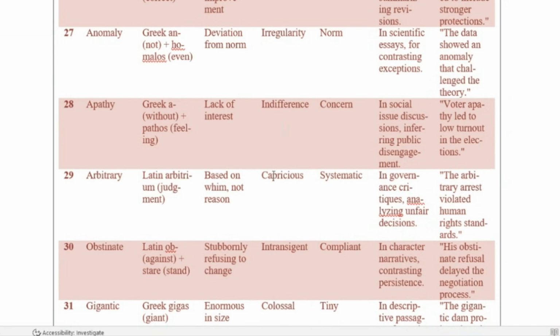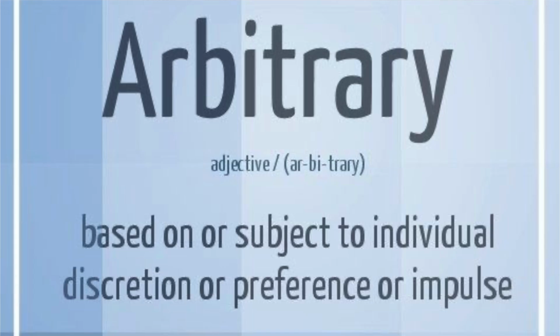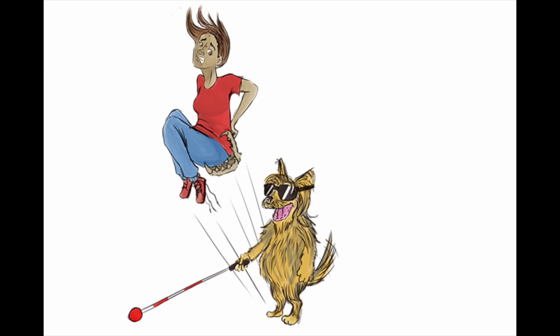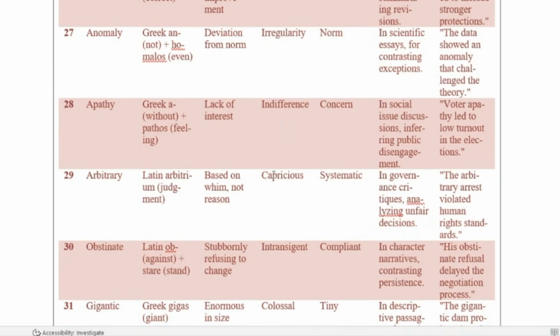Next is the word arbitrary. It comes from the Latin word arbitrium, meaning judgment. Arbitrary means based on whim and not reason. The synonym is capricious and the antonym is systematic. In governance critiques and in passages describing governance, this word helps analyze unfair decisions. Now, read the example carefully.